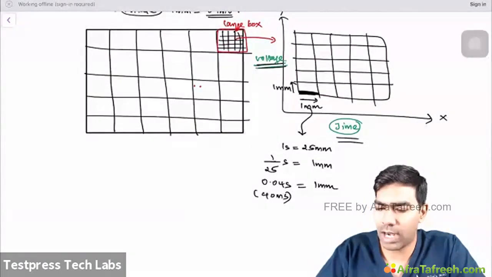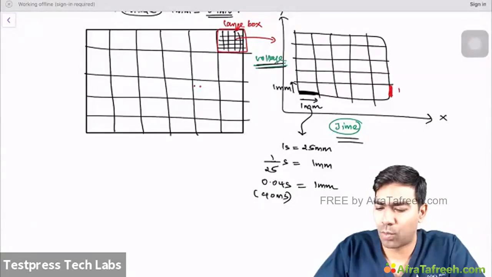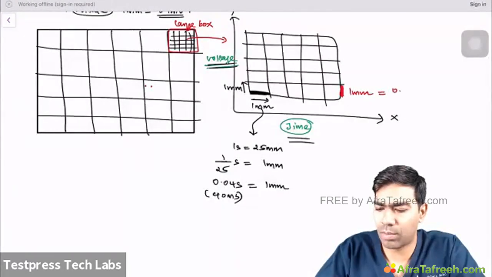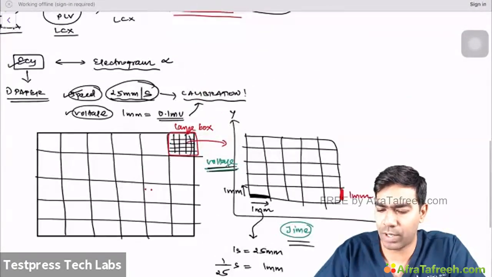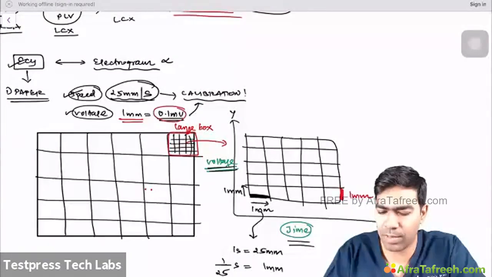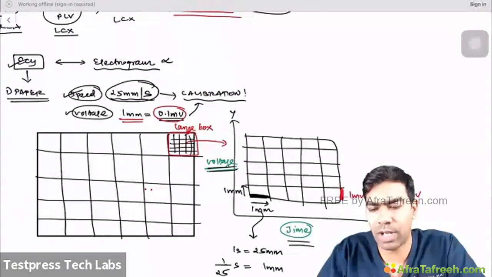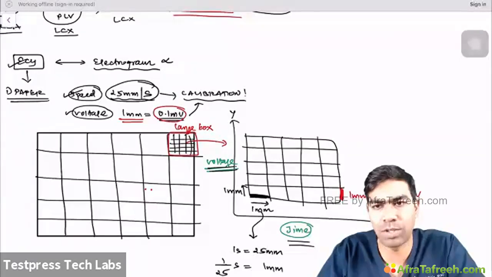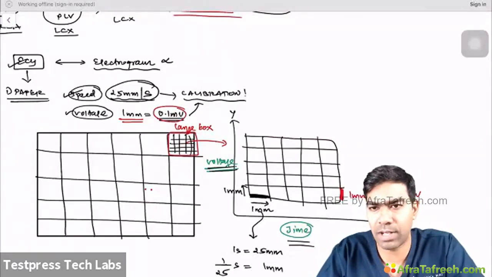We also know that on the y-axis, 1 millimeter denotes 0.1 millivolt. That's straightforward. That's why I told you in the initial phase that it's a calibration. 1 millimeter must be equal to 0.1 millivolt. This can be changed as well. It's not a big deal to change. You just have to change some inputs in the ECG machine. That's all. Apart from that, it's very easy to change.